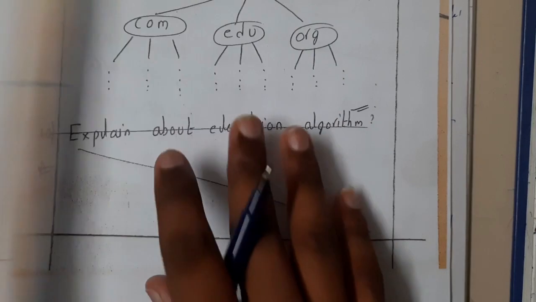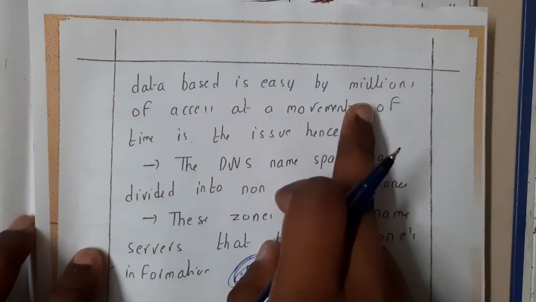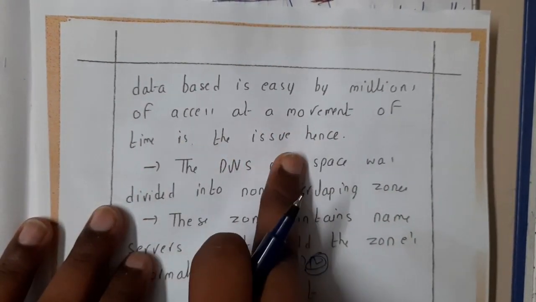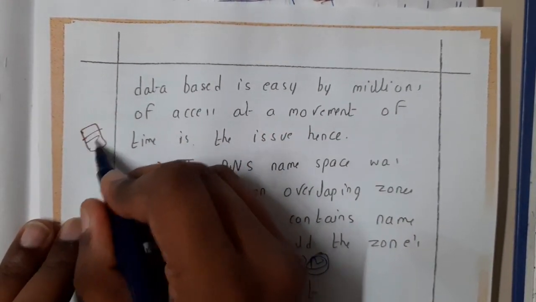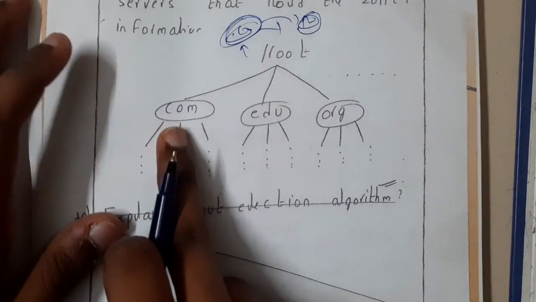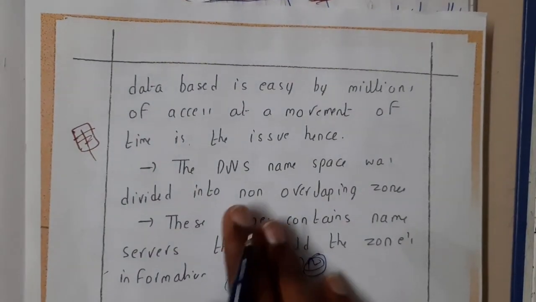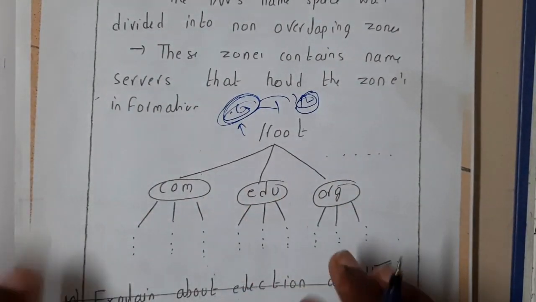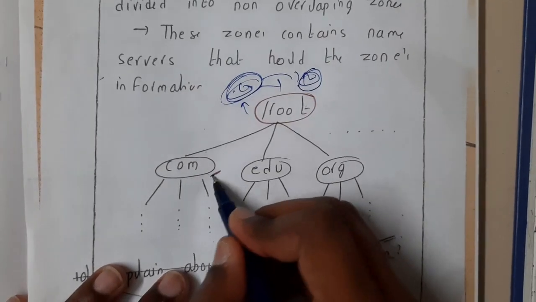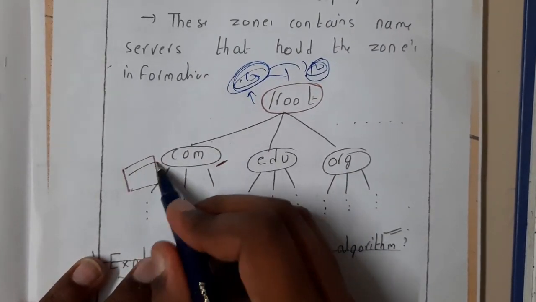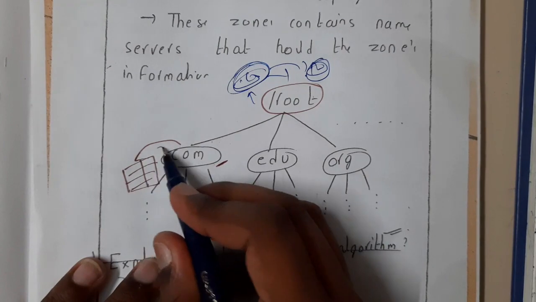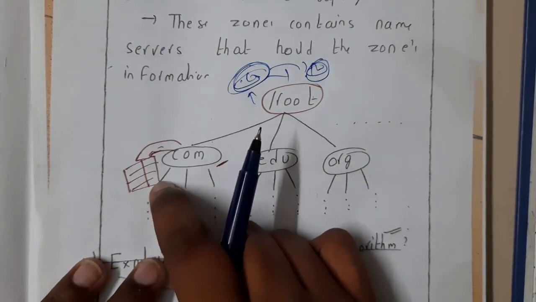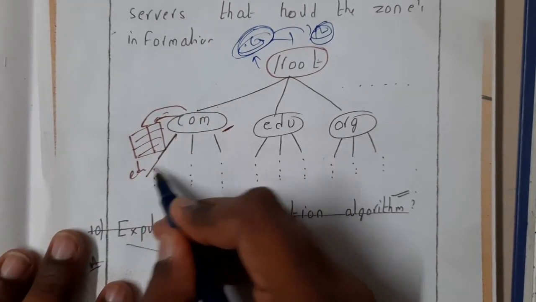Storing all DNS in one database is easy, but millions of accesses at a moment of time is the issue. We discussed about the DNS, right? It will be stored under these things. We'll be discussing that, don't worry if we didn't discuss. Basically, even the DNS will be divided into groups, guys. We'll be having a root, and for .com, whatever are there, we'll be having a separate DNS. Inside this DNS only coms will be there, only with .com as the final extension, with their IP addresses.